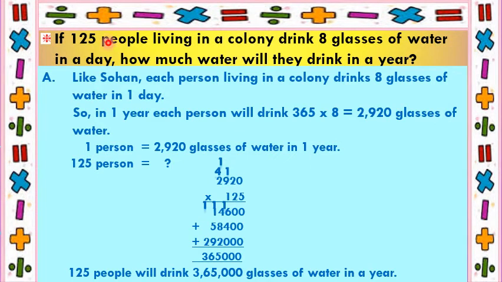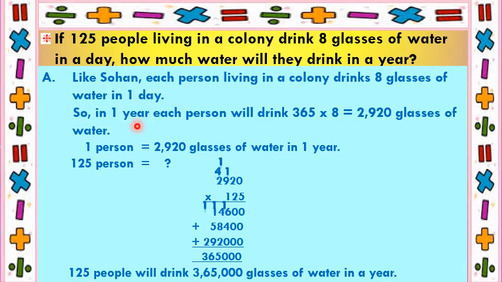Next question. If 125 people living in a colony drink 8 glasses of water in a day, how much water will they drink in a year? Answer, like Sohan, each person living in a colony drinks 8 glasses of water in 1 day.